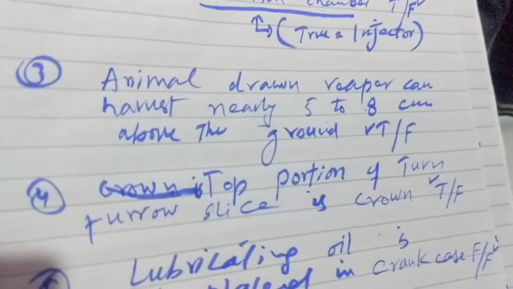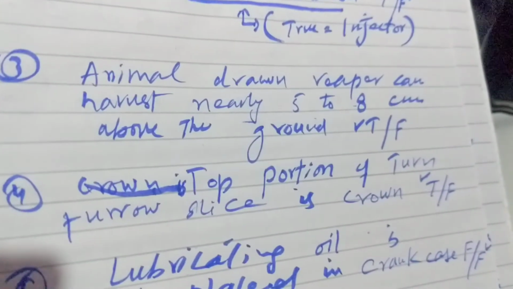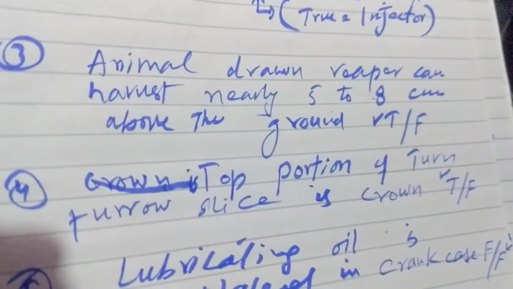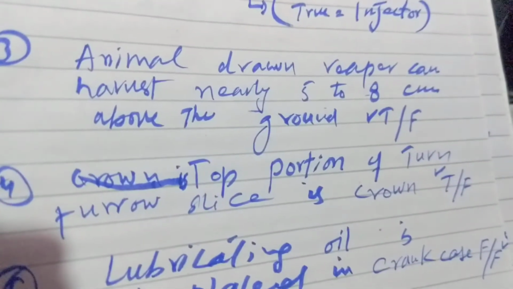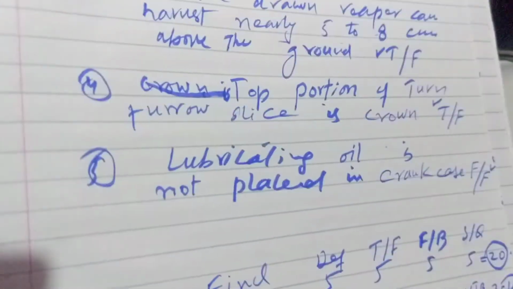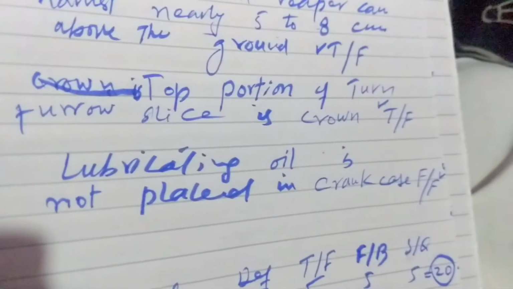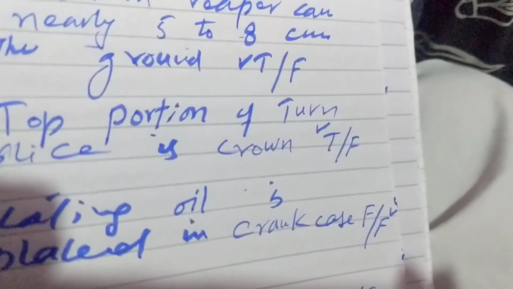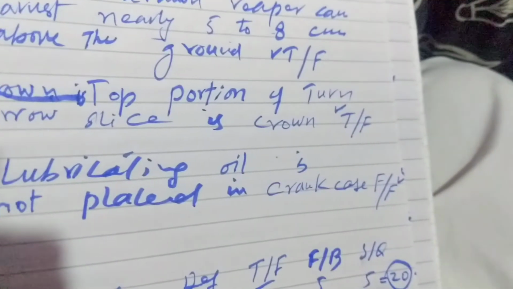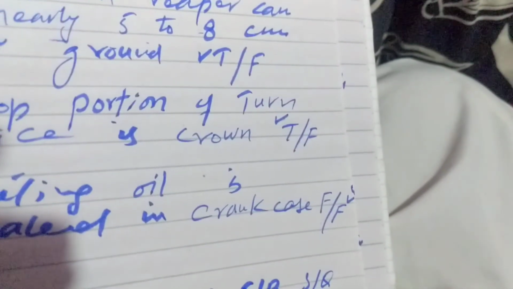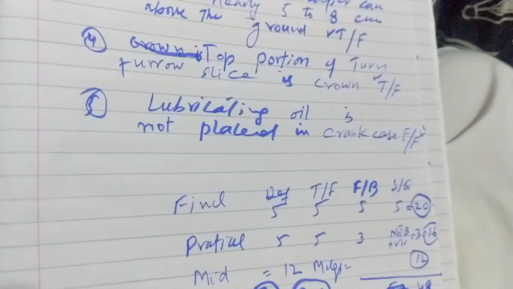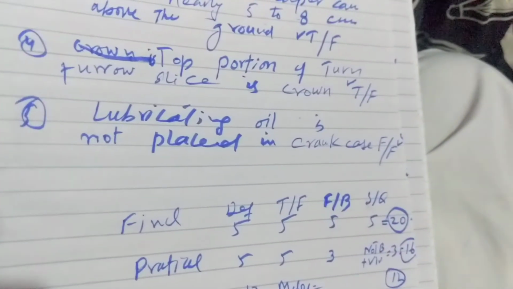animal drawn reaper harvests nearly 5 to 8 centimeter above the ground. Is it true or false? It is true. Next, the top portion of the turned furrow slice is crown. Is it true or false? It is also true.